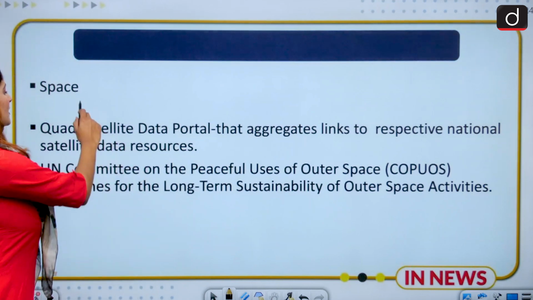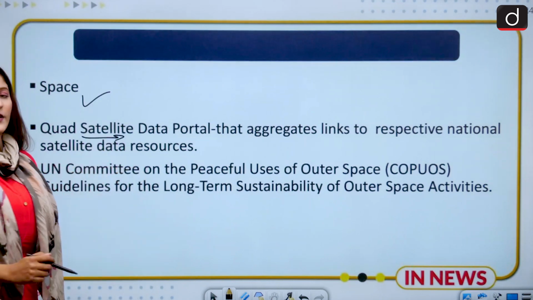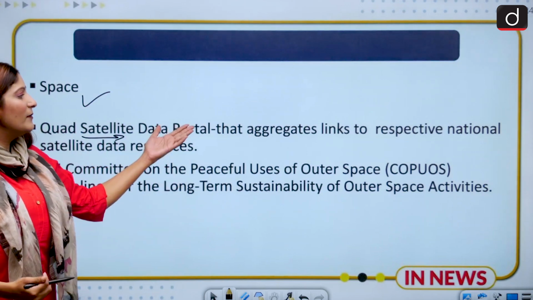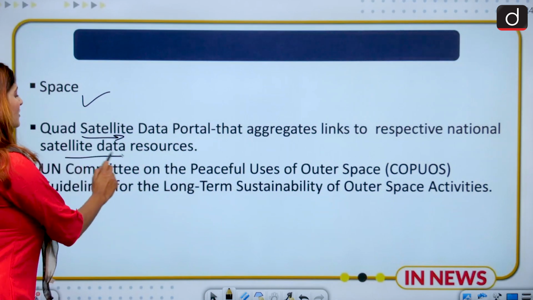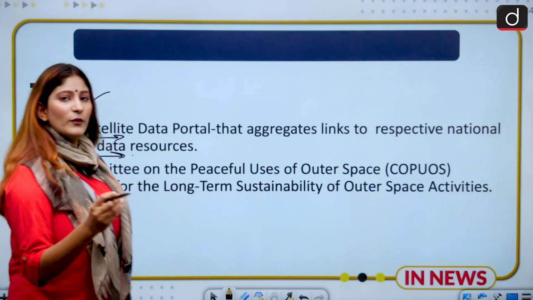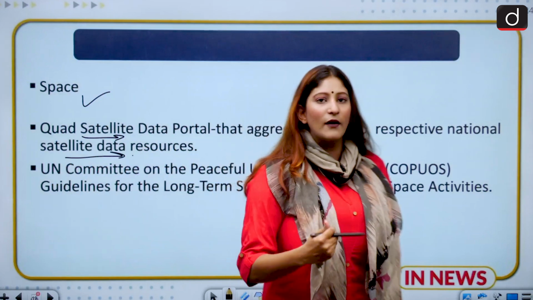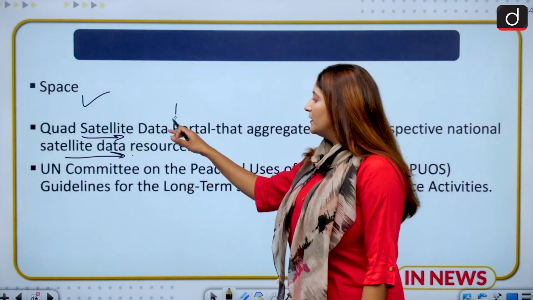Okay, moving on, in space also, the Quad Satellite Data Portal has been launched, in which there will be aggregates. The aggregates will come by linking the respective national satellite data resources. So whatever data resources we have got through our own satellite system will be integrated here.